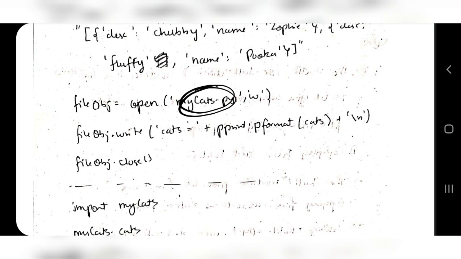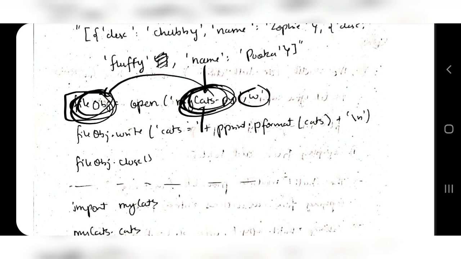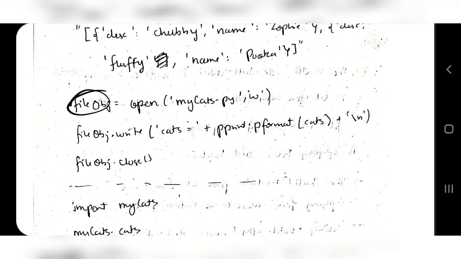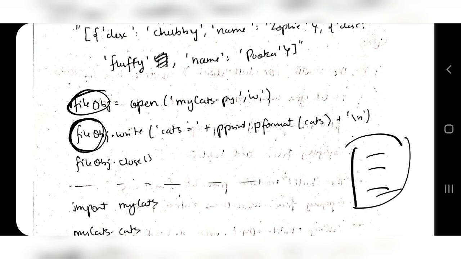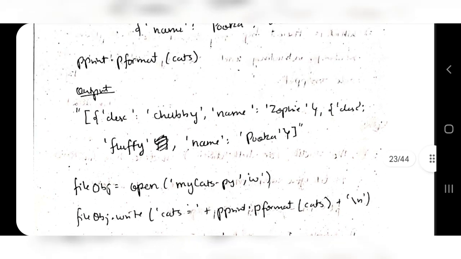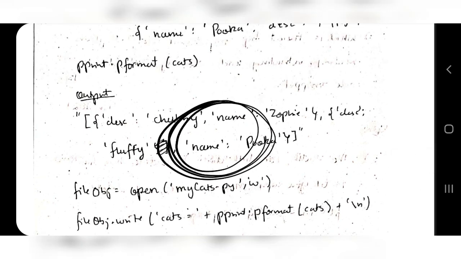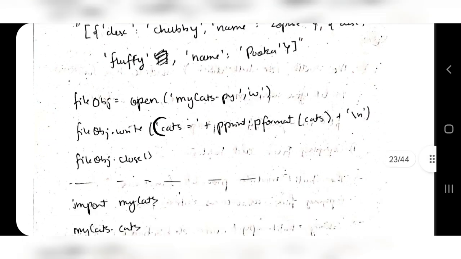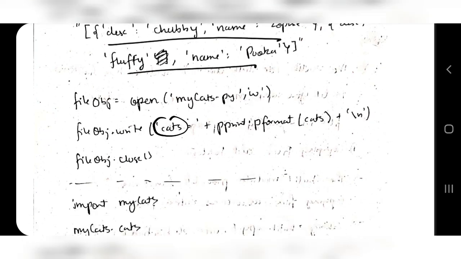First you are opening this file in write mode, and you are storing it in the file object. mycats.py is opened in write mode, and that is getting associated with the file object. So the file object has which file? mycats. So this has a file. Okay, then what are we writing to that file? What we are writing is cats is equal to, and after that pprint.pformat of cats. Pprint.pformat of cats, what will it output? This one. This will be written in the file. Cats is equal to, then the whole thing will be written here, and then a new line. So this is written here.